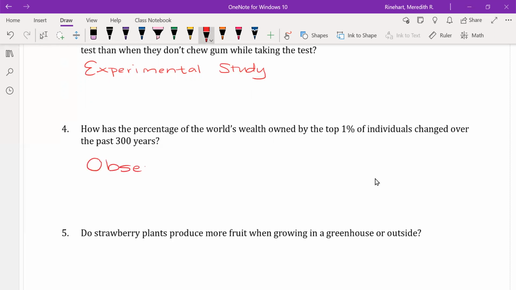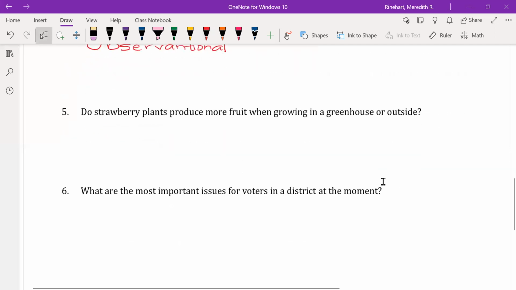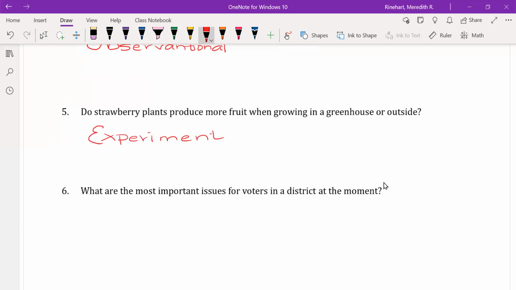An observational study would allow you to look at previous data on those individuals, the top 1% individuals, and record any changes. Let's look at problem number 5. Do strawberry plants produce more fruit when growing in a greenhouse or outside? Experimental studies would be a 2-group study. So you have the study that's growing in a greenhouse and a study that's growing outside, and therefore you can compare those results.